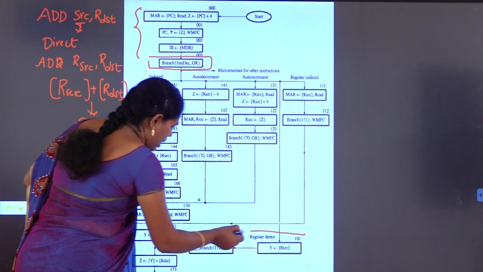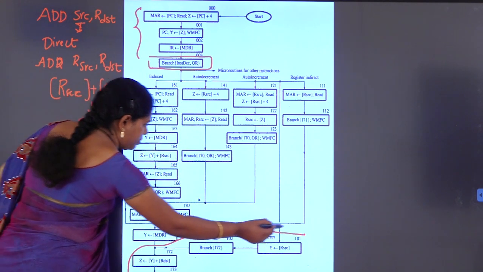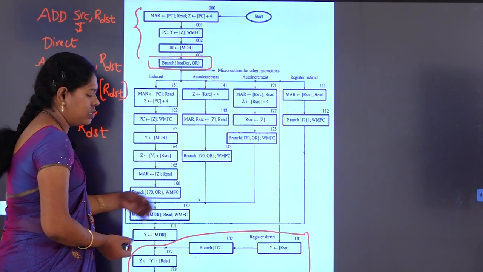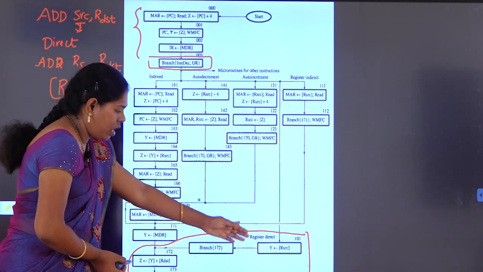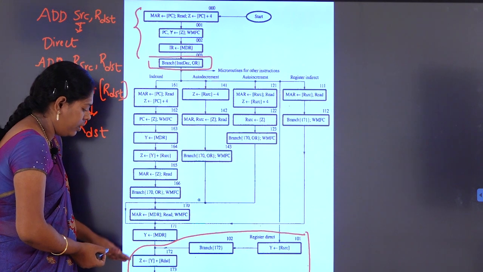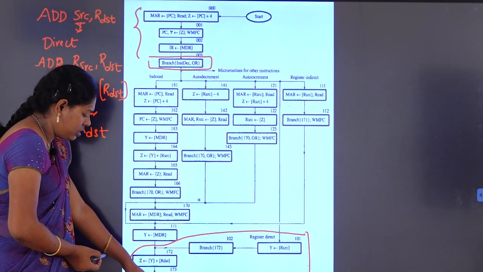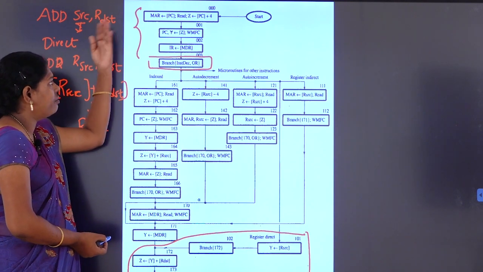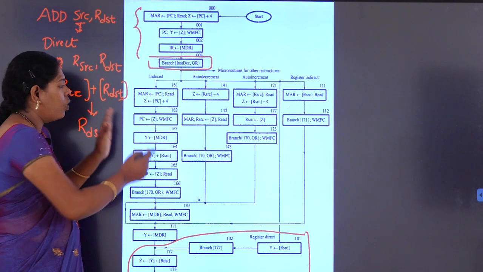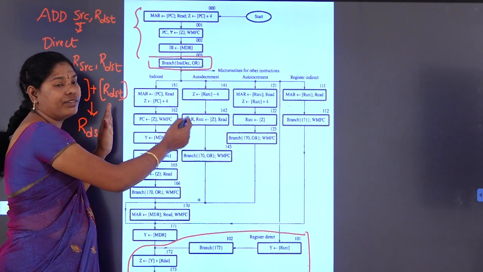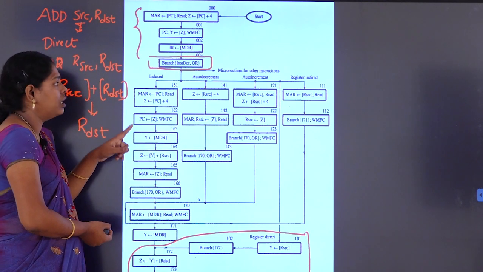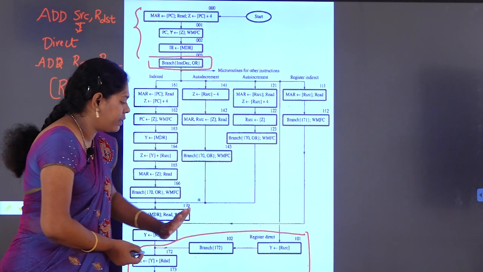These three steps are common. Once the data is available, it has to be added, and after the addition, the sum is copied to the destination register. Fetching of an instruction is common. Only in between we have different micro instructions depending on the addressing modes. If it is direct, we go directly.